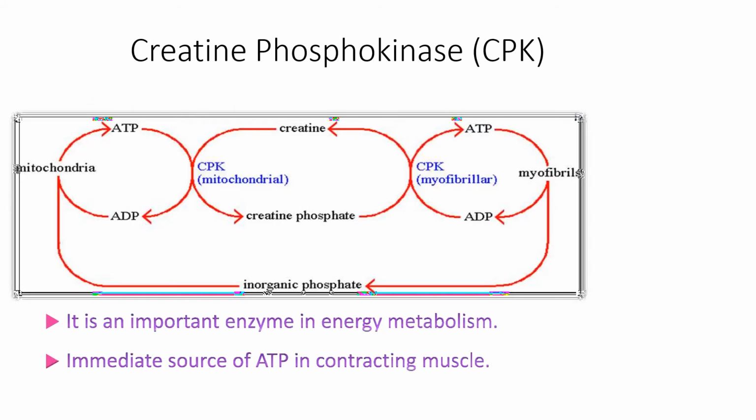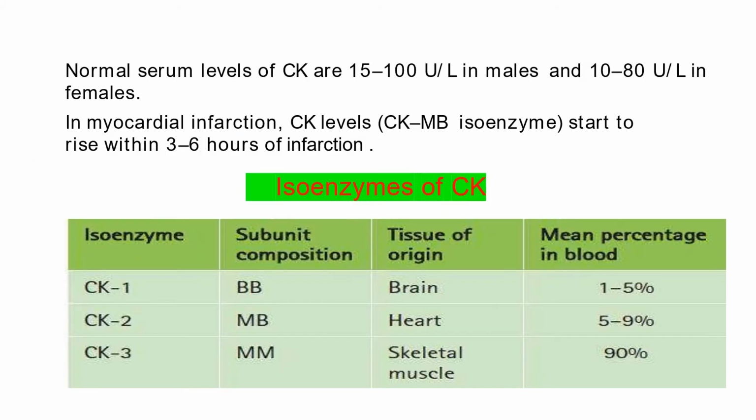So this creatine phosphokinase CPK catalyzes conversion of creatine to creatine phosphate, and this is in the muscle. It is an important enzyme in energy metabolism, and it is the immediate source of ATP in the contracting muscles. This creatine phosphate converts ADP to ATP. So this is the source of ATP. This CPK converts creatine to creatine phosphate, and creatine phosphate converts ADP to ATP. So this creatine phosphate is source of ATP for the contracting muscles, and therefore this CK enzyme or CPK enzyme is important in the muscles.